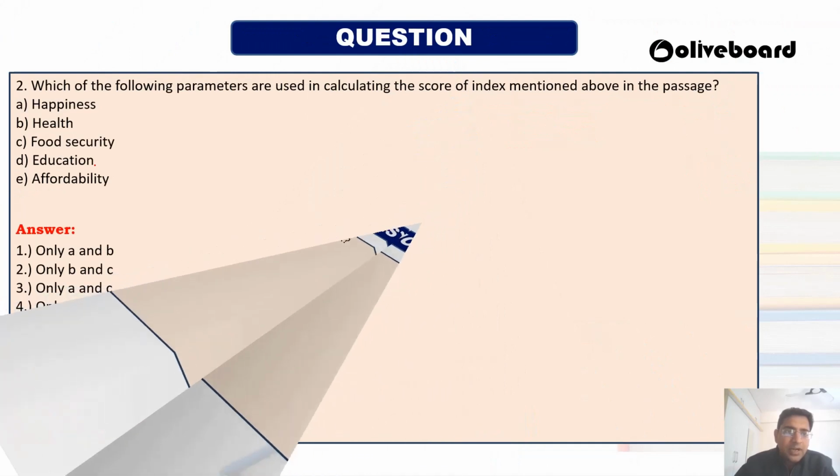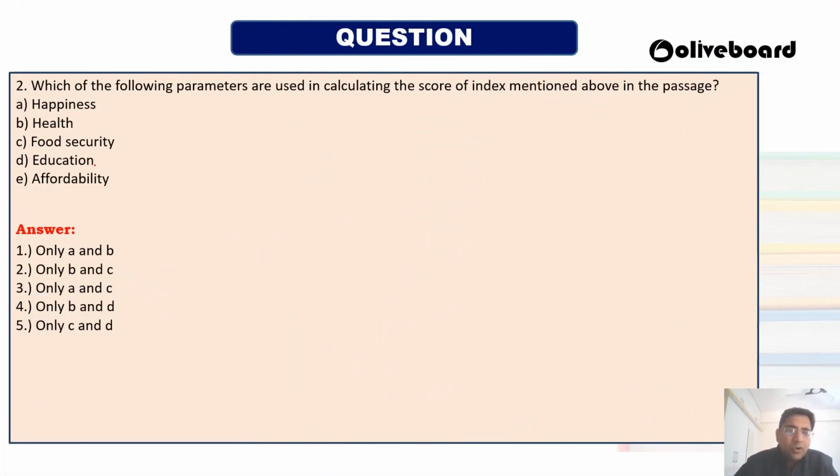Now the second question: which of the following parameters are used in calculating the score of the Human Capital Index mentioned in the above passage? This is also one of the most important questions, because whenever you get some kind of ranking, like the World Development Report or the Human Development Index, they utilize some parameters.